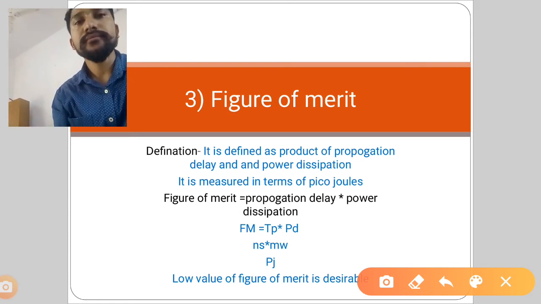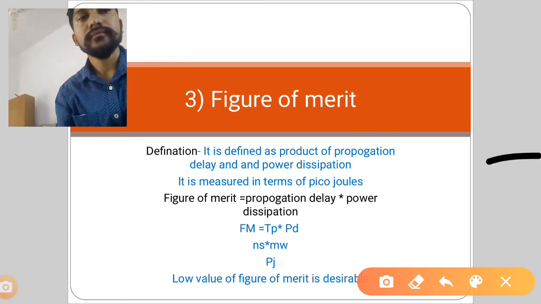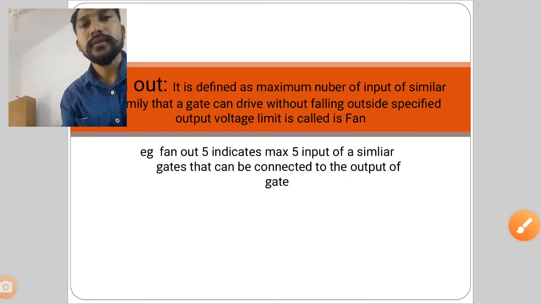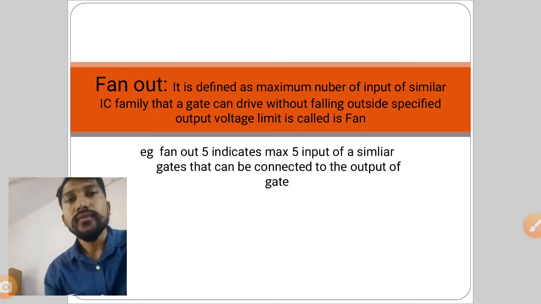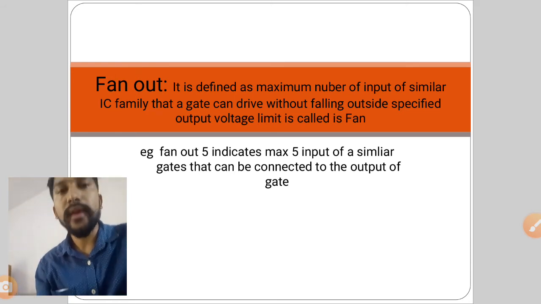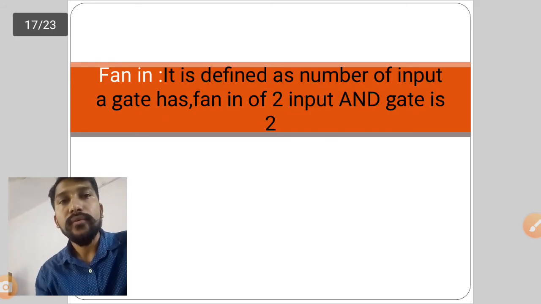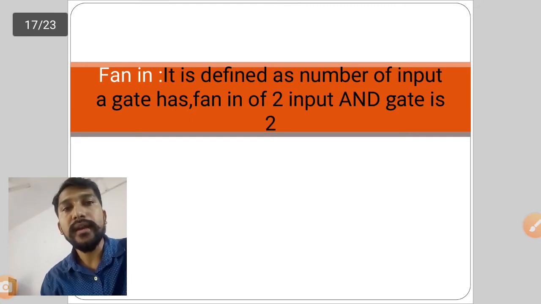Fine. Next parameter is fan out and fan in. Before fan out, I will explain what fan in is. Fan in means the number of inputs a gate has.